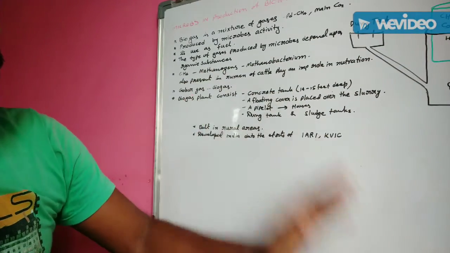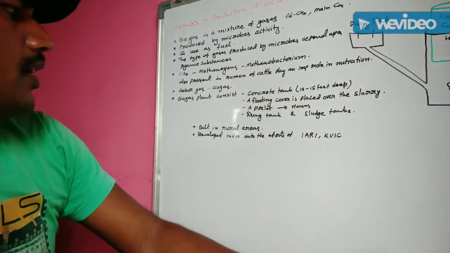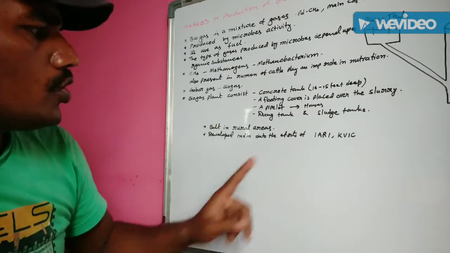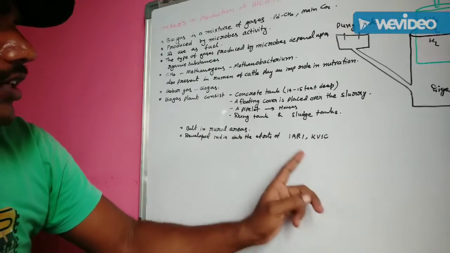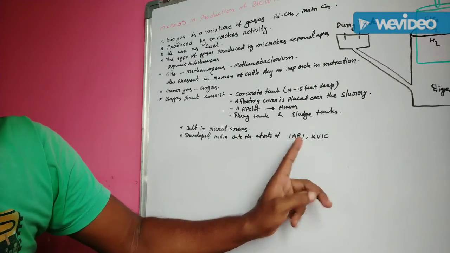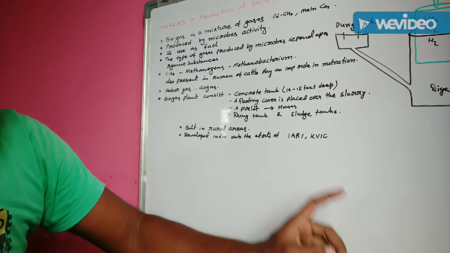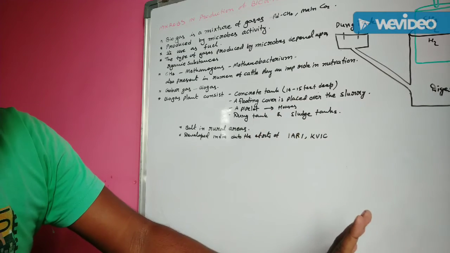This biogas plant was mainly developed in our India due to the efforts of the Indian Agriculture Research Institute, IARI, and also KVIC.